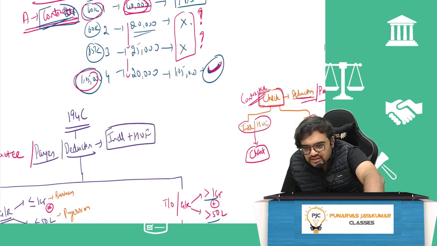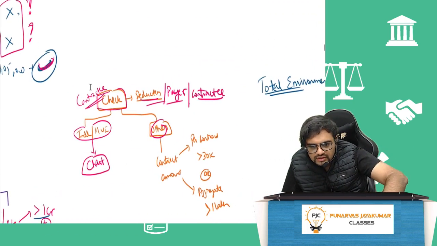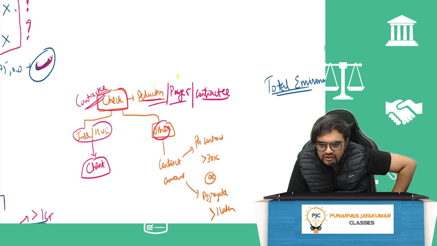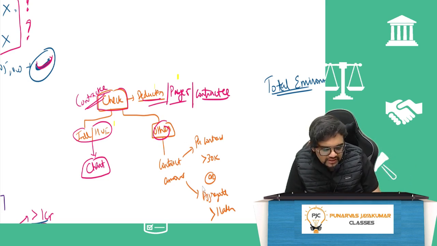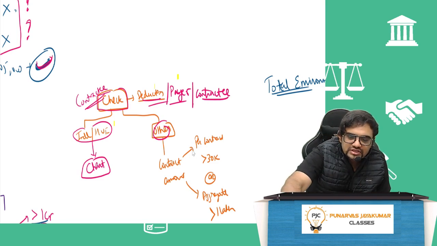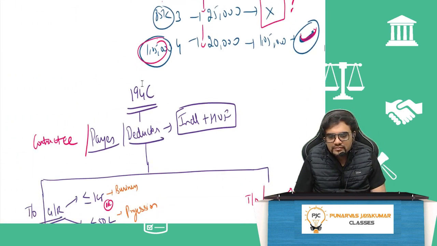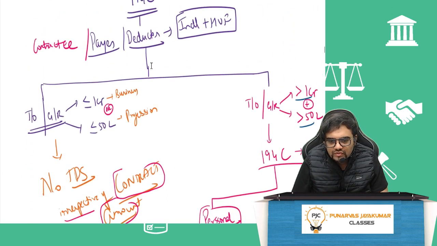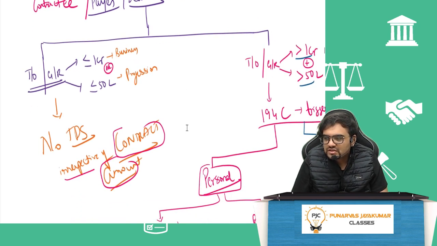So basically guys, here, very simple. If the deductor or payer or contractee is an individual or HUF, we have to follow the chart now. If he is any other than an individual, like a company etc., then I should see the contract amount: per contract more than 30k or aggregate more than 1 lakh. Now coming to individual and HUF, which is this chart we'll see. If the turnover or gross assets is less than or equal to 1 crore, or less than or equal to 50 lakhs in the profession, no TDS irrespective of the contract amount. In 194C it will not come.